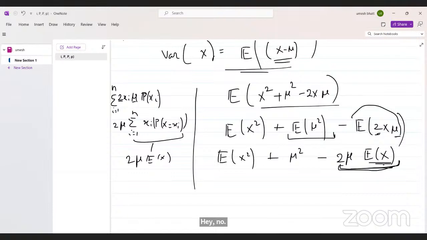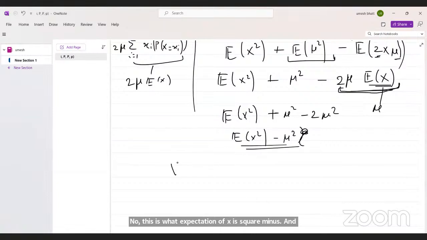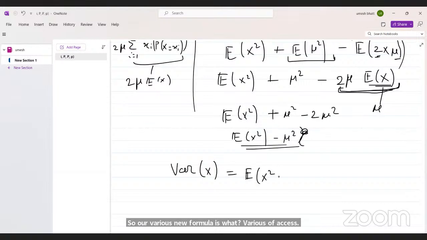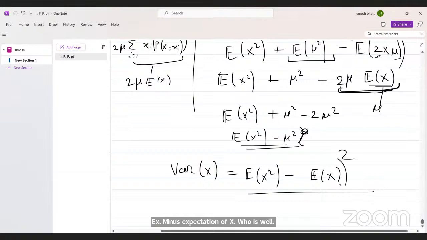Now this is mu, right? So this is expectation of x square plus mu square minus 2 mu square. Now this is expectation of x square minus mu square. Any doubt? So our variance formula is: variance of x is expectation of x square minus expectation of x whole square. Okay, any doubt?